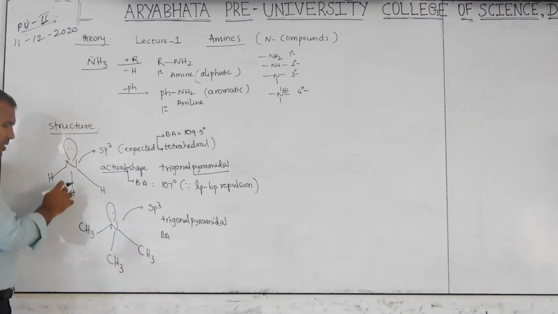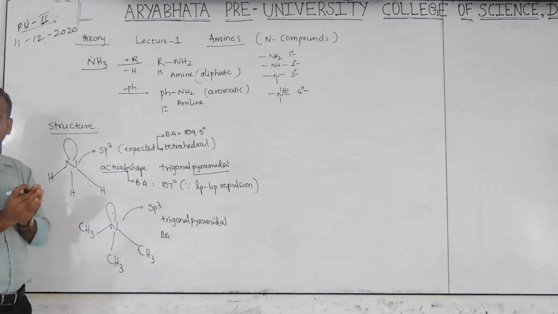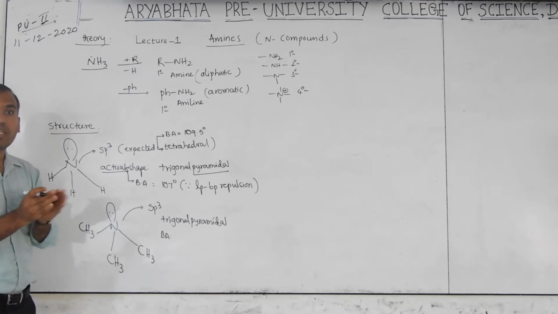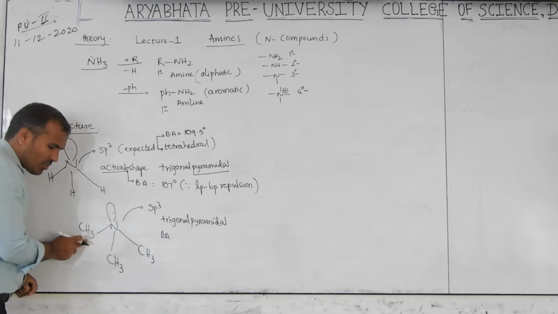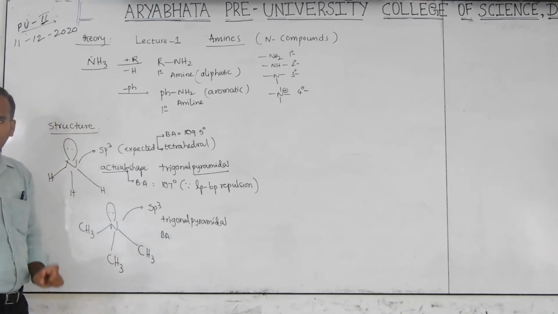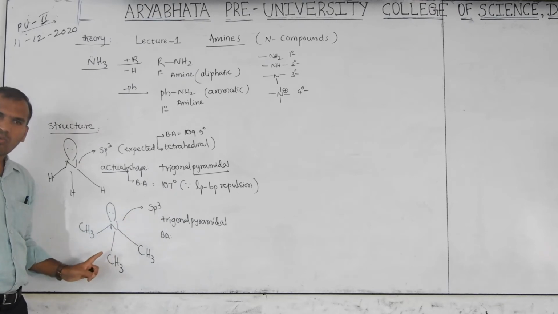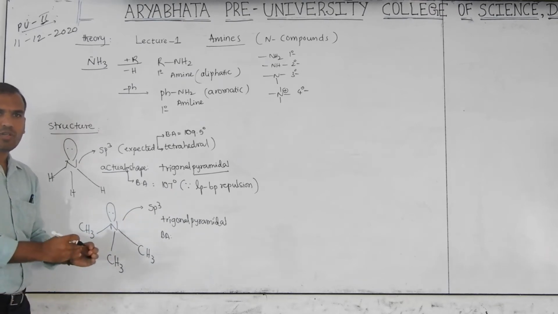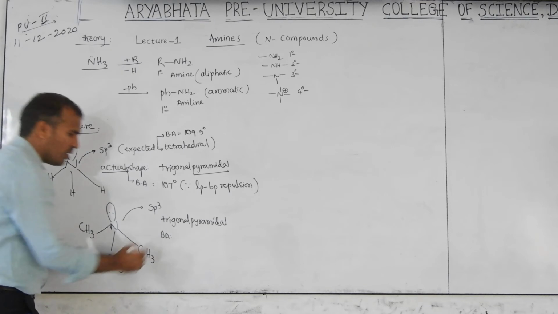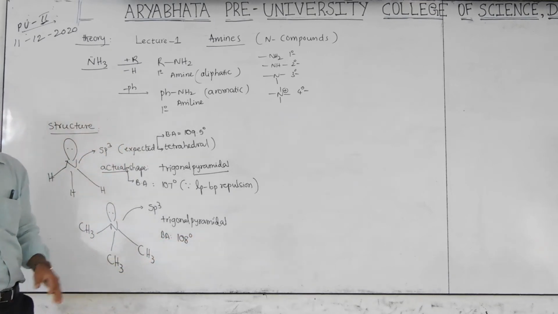Then here, is it 107 or any change? Here actually see, hydrogen is a smaller group, but here methyl group is a larger group. Larger group faces which type of hindrance? Steric hindrance. Steric hindrance means they go away from each other. Away means bond angle increases or decreases? Increases. Here how much is there? 107. But here not 107, slightly greater than 107. That is 108. You have to remember this bond angle. There is no way; you have to remember.